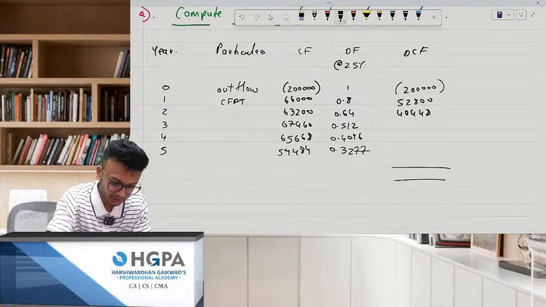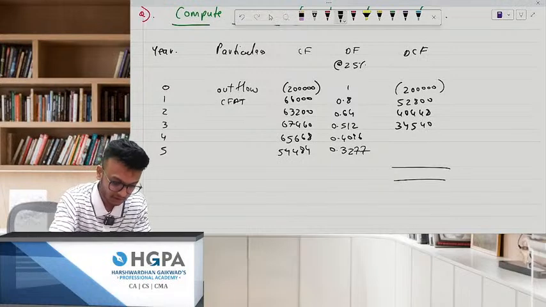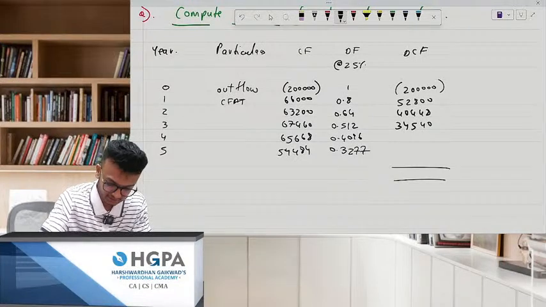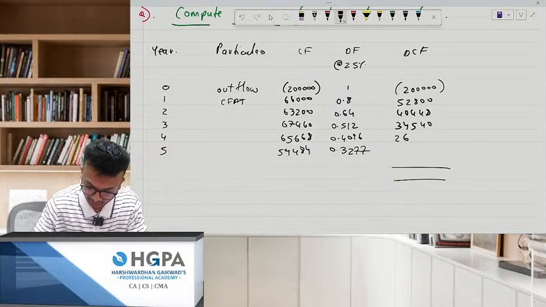Next, 67,460 into 0.512 is 34,540. Next, 65,668 into 0.4096 is 26,898, rounded off.